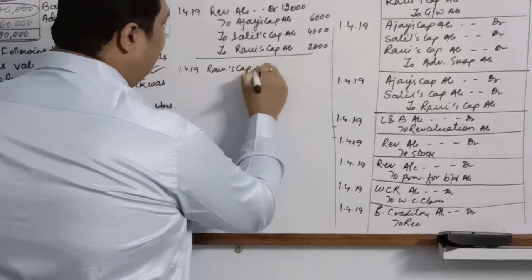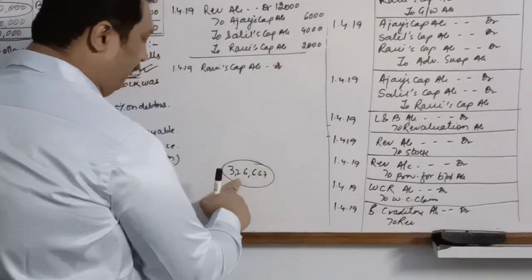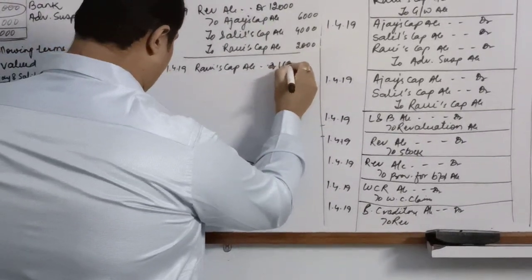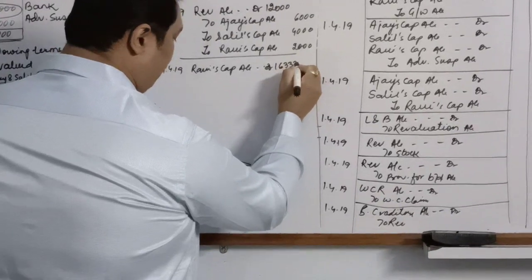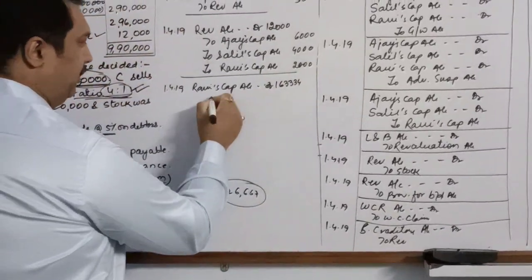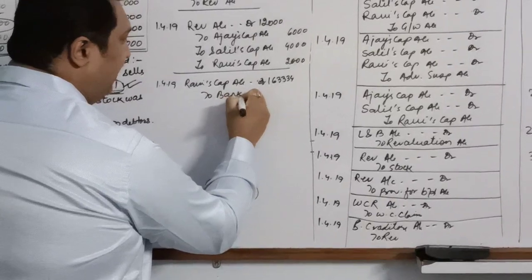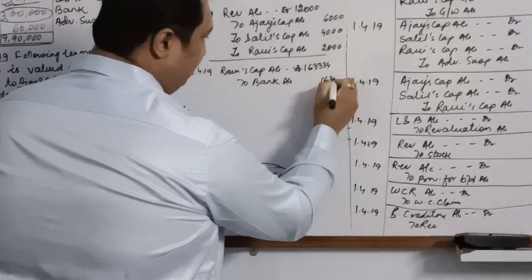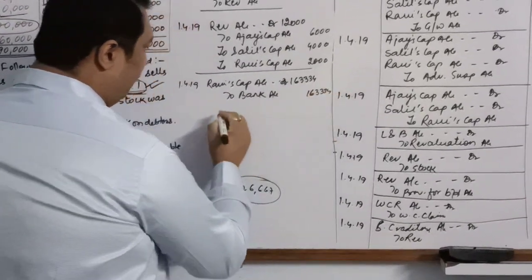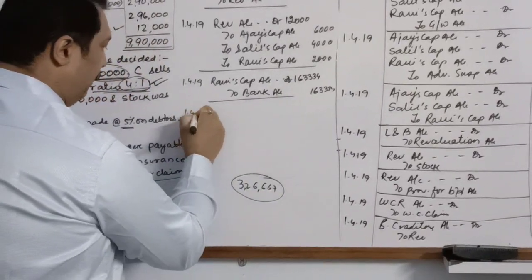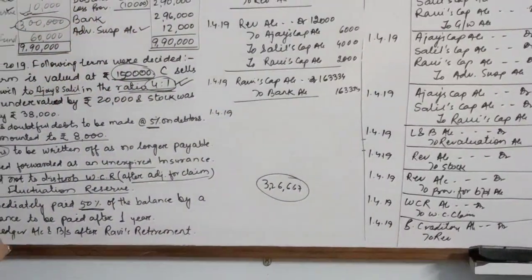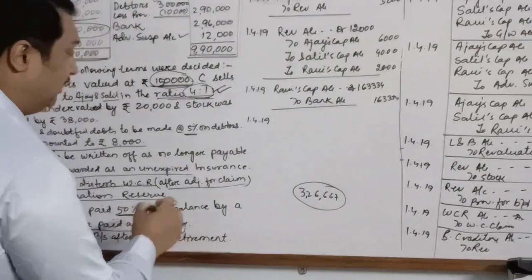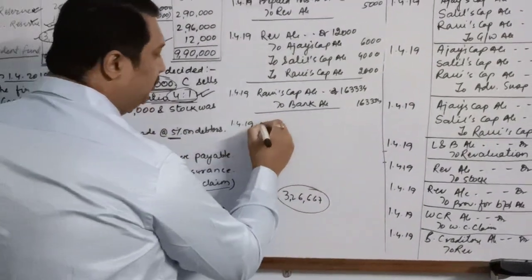So Ravi's capital account debit, half of this, is rupees 1,63,334. I have rounded it off, and we have paid it through a check. So to bank account 1,63,334, and the balance, children, if you remember, is to be paid after 1 year. That is why we will transfer that balance to his loan account.